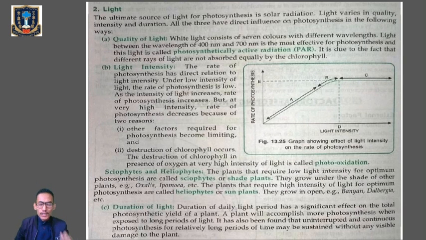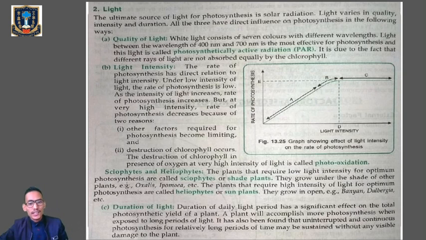Now why does the rate of photosynthesis decrease when the light intensity keeps on increasing? Because other factors like temperature and carbon dioxide become limiting. They become lesser in concentration, and they become the limiting factor for the rate of photosynthesis. Number 2, at high intensity of light, the chlorophyll molecules or the other enzymes become non-functional. The destruction of chlorophylls in the presence of oxygen at high intensity of light is called photooxidation. So here also the rate of photosynthesis will stop or decrease under high intensity of light.